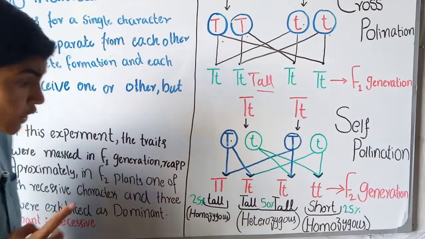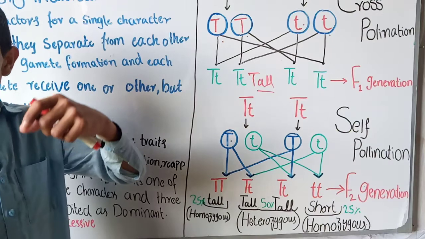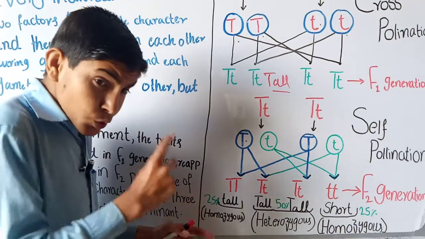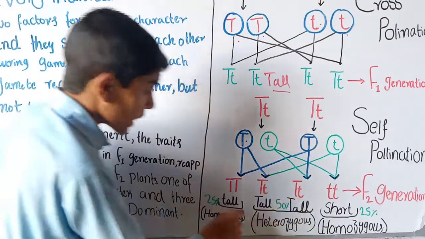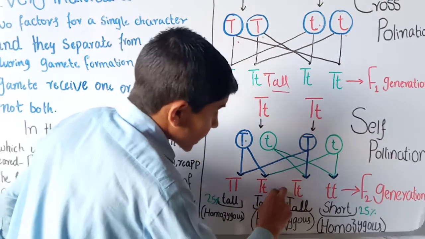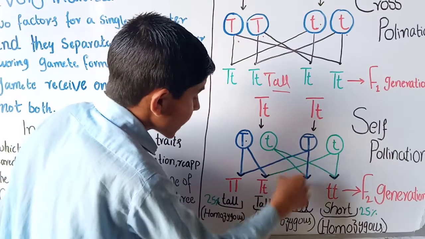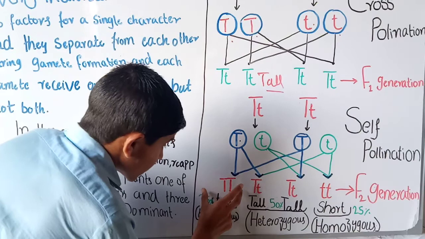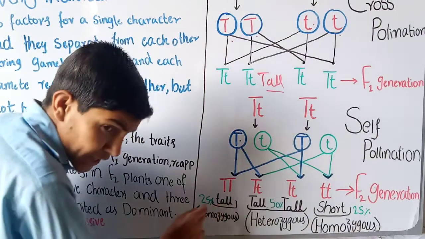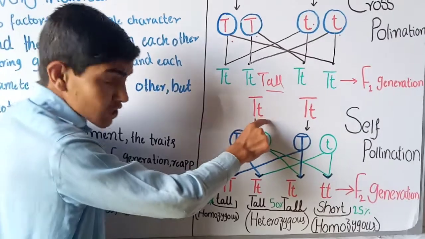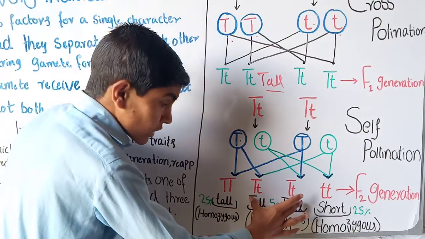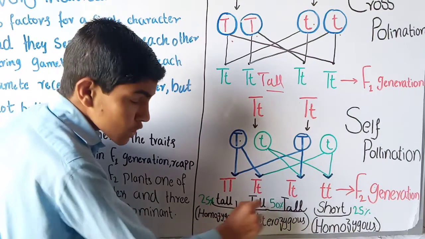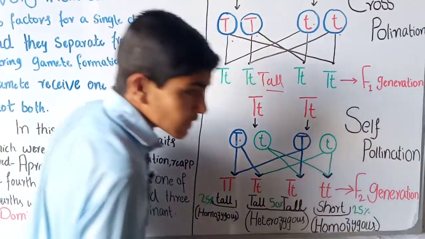The plant in which both genes were capital T is called the true or pure tall plant. The tall plants, phenotypically tall but genotypically containing the gene of the short plant, were 50%, the pure tall plants received 25%, and the completely short plants were 25%.